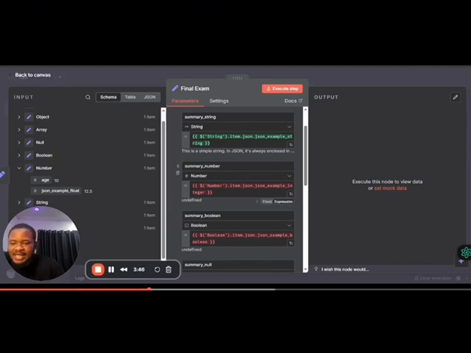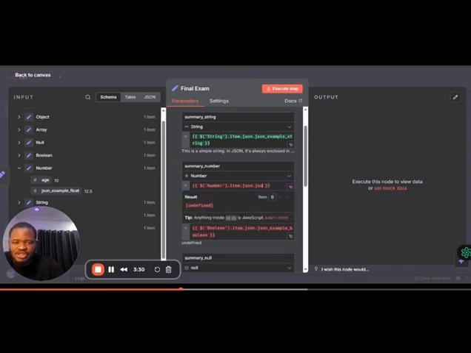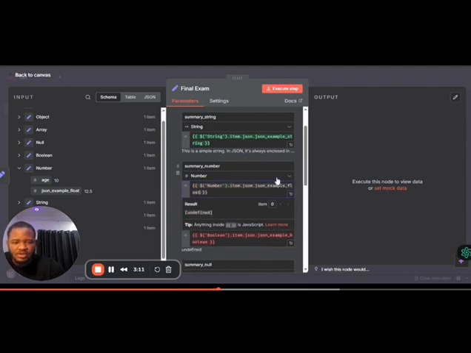I want to pull an item from the JSON, but the name we're looking for is JSON example integer, while what is here is age and JSON example float. So I delete all of this, because I know what I'm looking for is not this, it's age. I type in age, and you can see it's bringing up 10 and 10, which is the age. For the other number, JSON example float, I'll come here again and just change the name so it will be JSON example float. The reason it's even showing age is because I already changed this.